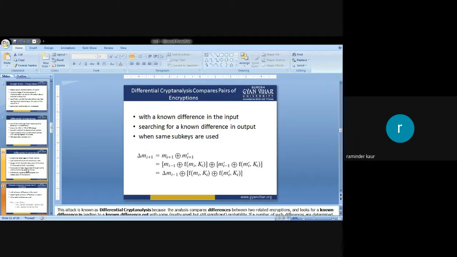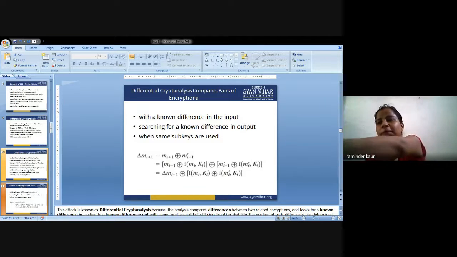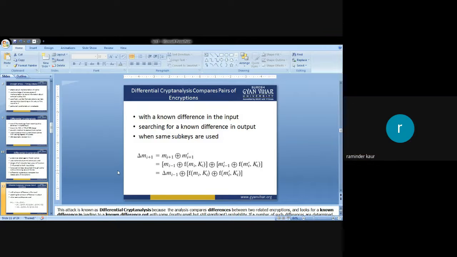So with a known difference in the input, searching for the known difference in the output, obviously if there are changes in the input, there could be changes reflected in the output as well. When the same subkeys are used, we will use the delta function here, because delta is used for comparison. This is the mathematical operation that will be used.